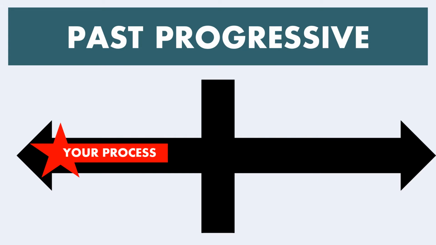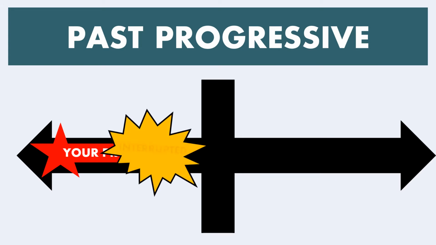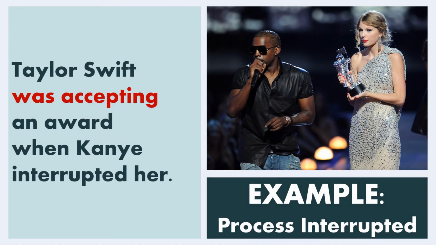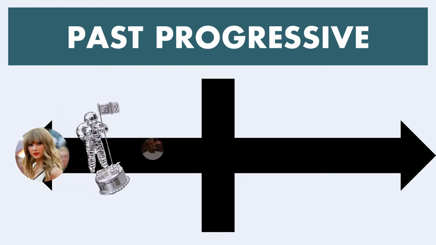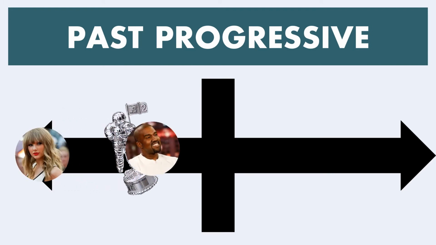Now, we also use past progressive when we have a process that is interrupted by another past event. Let's take a look at an example of the past progressive when it's interrupted by another process. Taylor Swift was accepting an award when Kanye West interrupted her. We have the word was or were paired with the progressive form of the verb, ing. And this is going on up until a time when it is interrupted by another past event. Let's take a look at this on our timeline. We've got Taylor Swift in the past, and she was accepting an award up until Kanye West interrupted her.